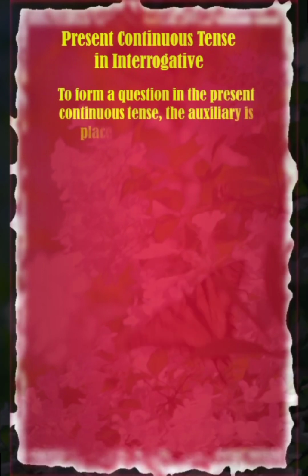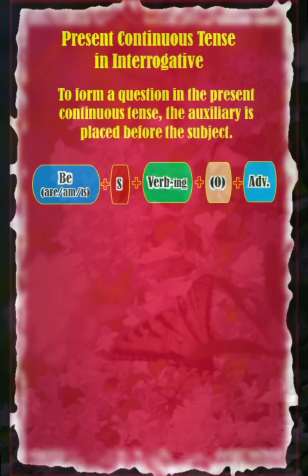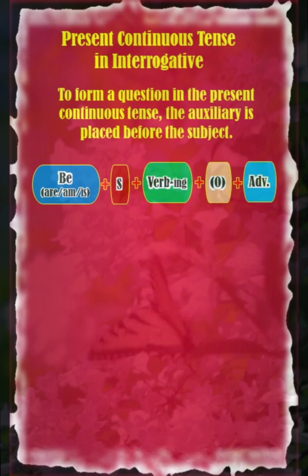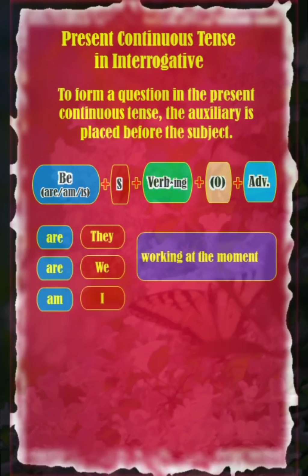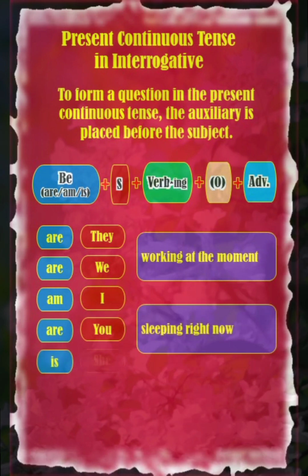To form a question in the present continuous tense, the auxiliary is placed before the subject. Examples: are they working at the moment? Are we working at the moment? Am I working at the moment? Are you working at the moment?